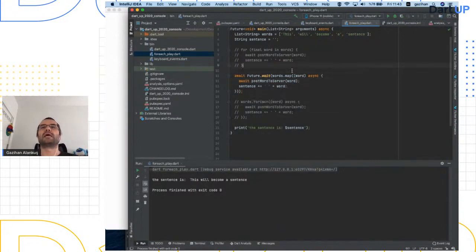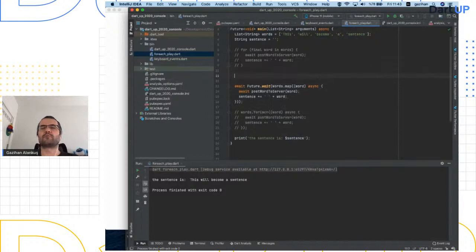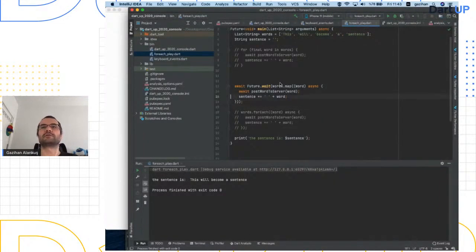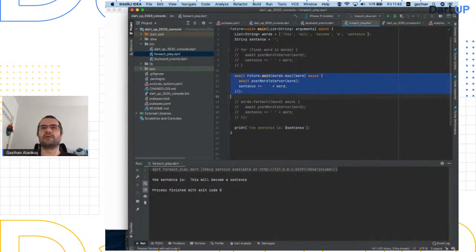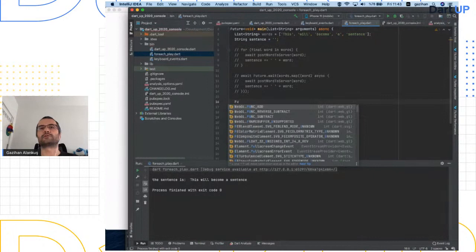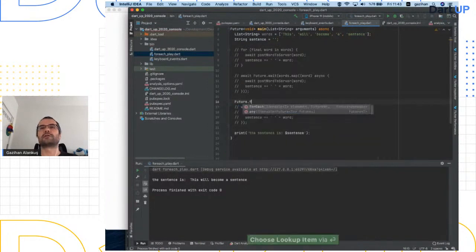But another alternative, so this looked complicated with the map and everything. There is Future.forEach. So whenever you're writing something forEach, if it feels like this will take some time, just write Future.forEach instead of words.forEach. Give the words here and give your function as the second.